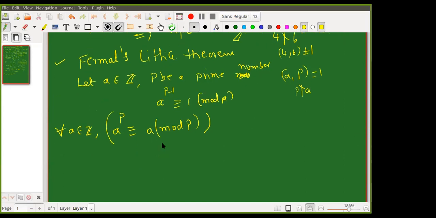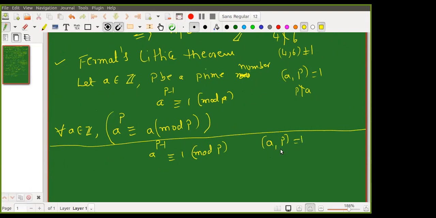Can some of you prove it? Actually, I did not give the proofs last time, but let us have a look. Fermat's little theorem: A to the power P minus 1 is congruent to 1 mod P. This is what I want to prove. What is the condition given? The GCD of A and P is 1, or P does not divide A. So can any one of you give the proof of this? How to prove this?